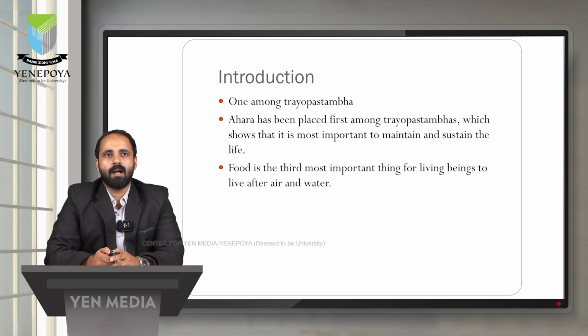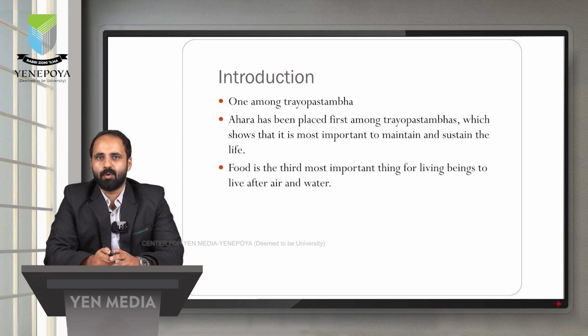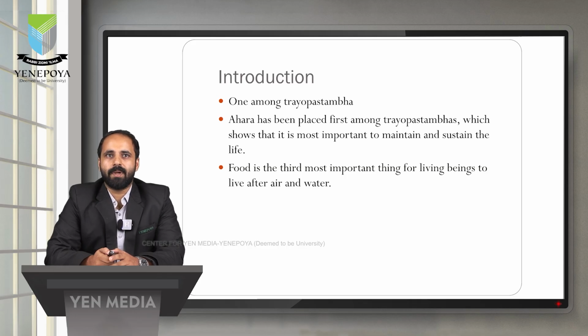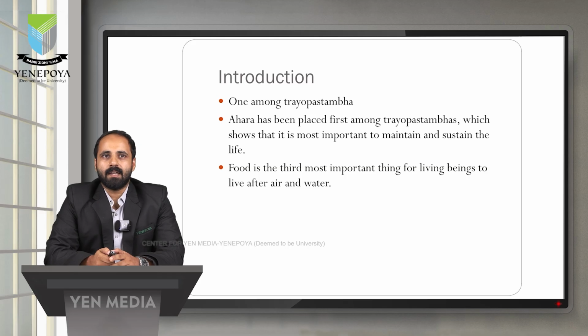So, Ahara is one among the Trayopastambha. First, we should know what Trayopastambha is. Traya means three, Upa means subsidiary, Stambha means pillars. These are the three main subsidiary pillars of our life: Ahara, Nidra and Brahmacharya. So, Ahara is one among the Trayopastambha.